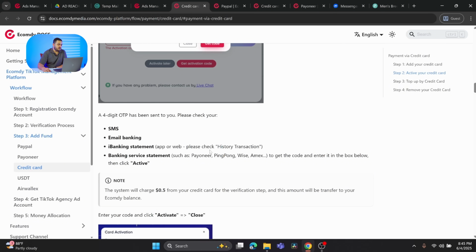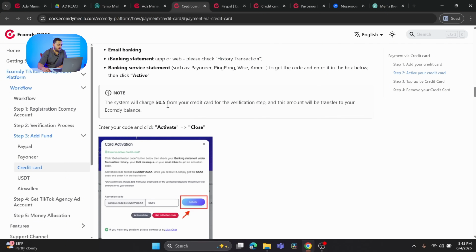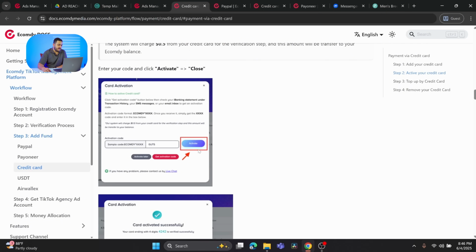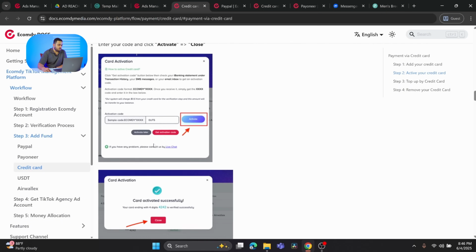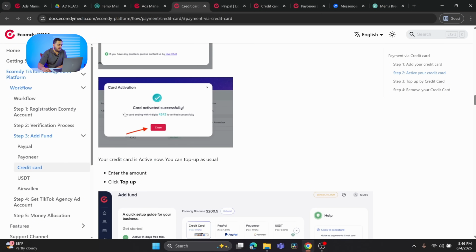And don't forget to check your transaction history, or maybe your banking service statement, such as Payoneer and other payment methods. Once you receive the code, you need to click on activate. How you will receive the code is also mentioned. It would be like Ecom D star, and the code would be mentioned. You should copy it, paste it, and click on activate. Once it is done, boom, card activated successfully.